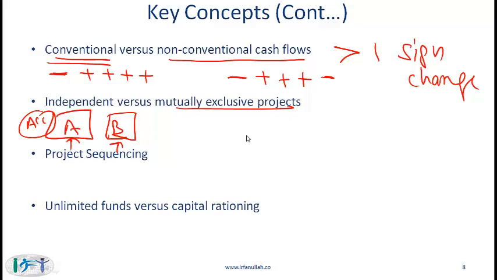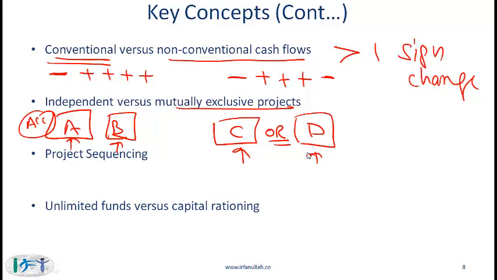Mutually exclusive means that you only do one project. If projects C and D are mutually exclusive, then we say that either we'll do project C or we will do project D. An example of mutually exclusive projects would be whether to install a conveyor belt in your factory or whether to buy a fleet of forklift trucks. It would generally not make sense to do both. So the two projects that I just mentioned would be considered mutually exclusive projects.